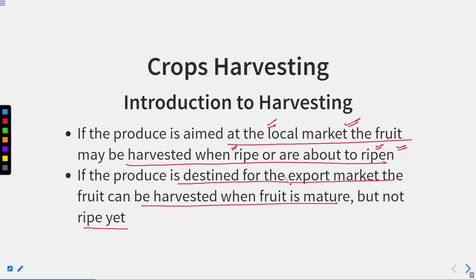And if the produce is destined for the export market, then the fruit can be harvested when mature. Do not wait for it to get half ripe or fully ripe. Once the fruit is mature, you can pluck or harvest it, right? Do not allow it to ripen, because after that the fruit may degrade in quality, or it may become perishable.